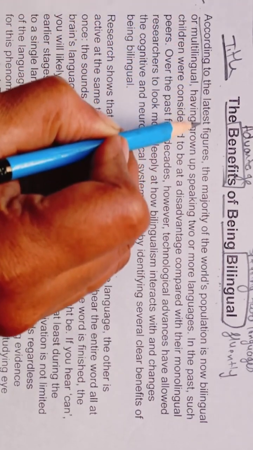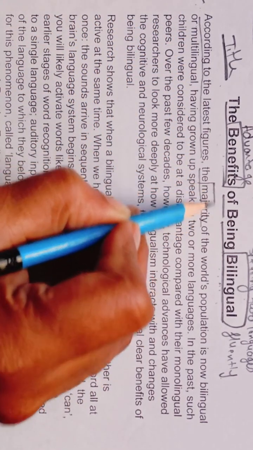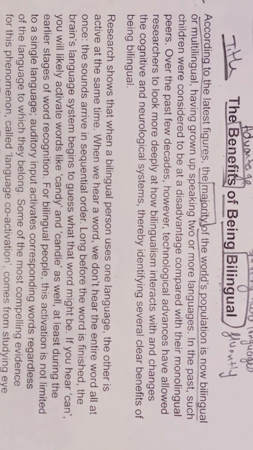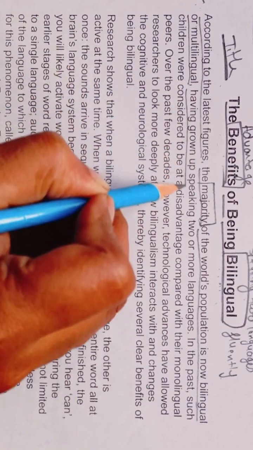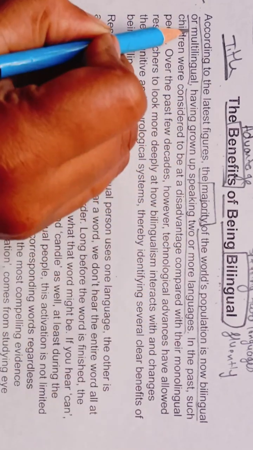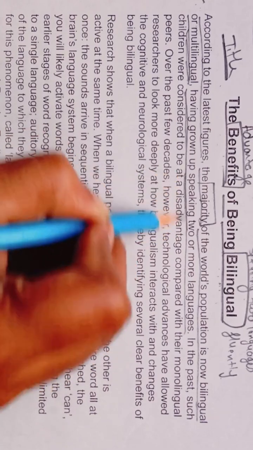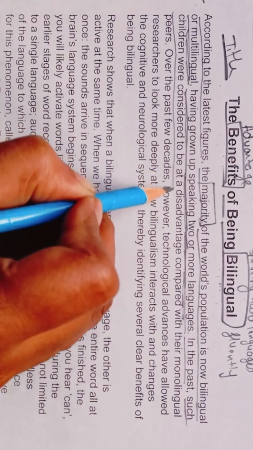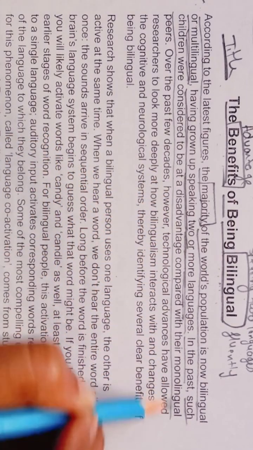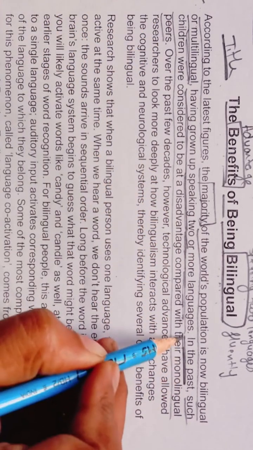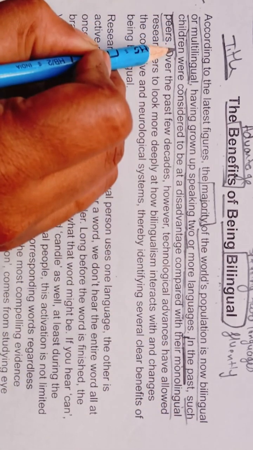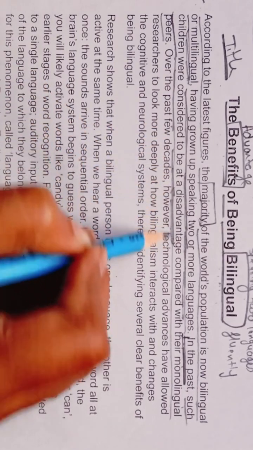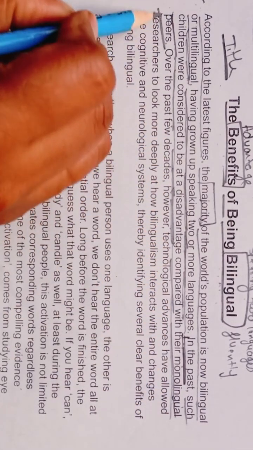According to the latest figures, the majority of the world's population is now bilingual or multilingual, having grown up speaking two or more languages. In the past, such children were considered to be at a disadvantage compared with their monolingual peers.